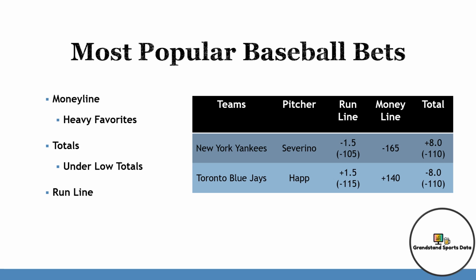So let's start with the most popular baseball bets. First is the money line bet. This is a bet on a team to win the game regardless of the margin of victory or how many innings it takes. Money line bets in baseball are the same as any other money line, and the bet only pays off if the team you bet on wins the game. When it comes to money line betting in baseball, it is not enough to simply look at win and loss percentage to determine your success as a bettor. Instead, you as a handicapper must look at break-even win percentage or return on investment in order to accurately judge whether a bet was profitable or not.